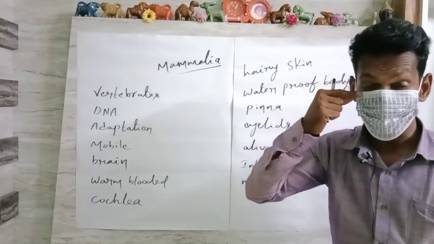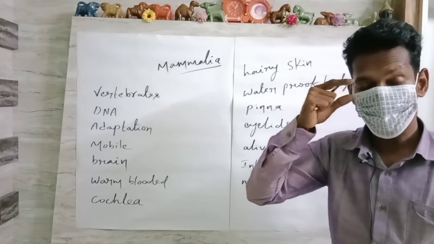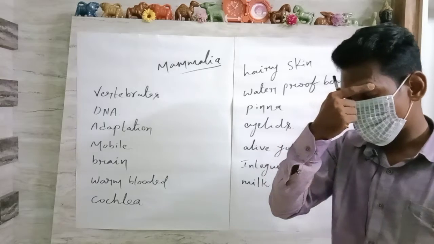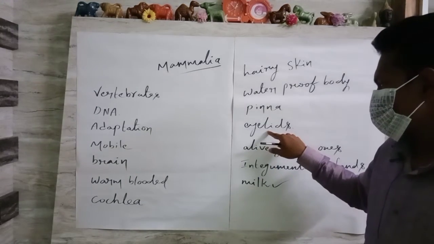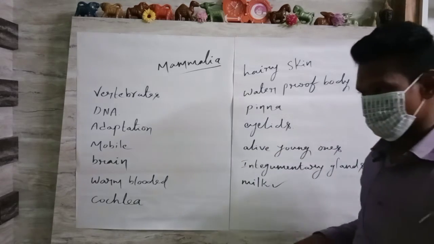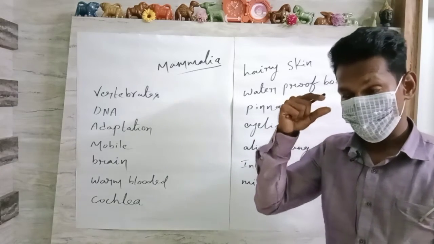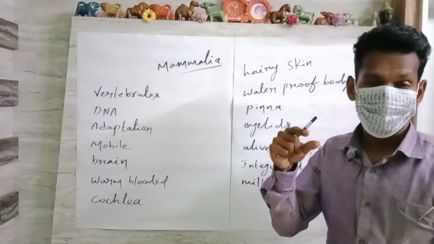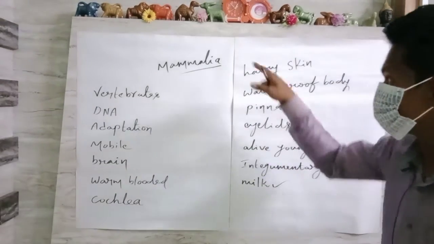Eyebrows, eyeball, eyelids and eyelashes combined together are called an eye. So one pair of eyes, well developed, with prominent eyelids provided with eyelashes for the protection of the eyeballs and proper vision. This is one of the characteristic features of mammalia.